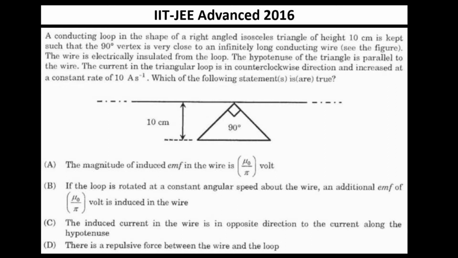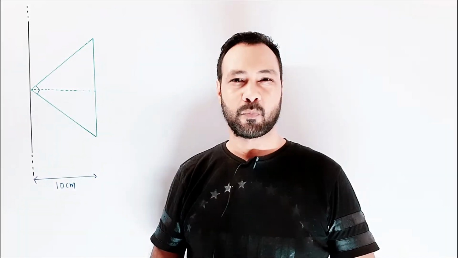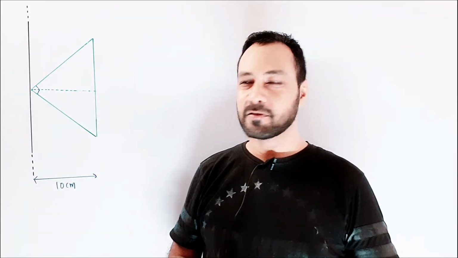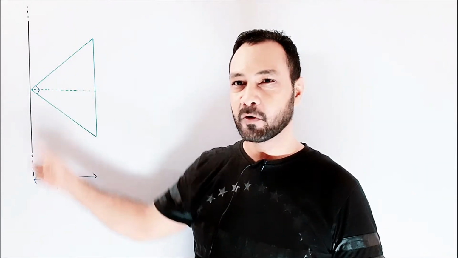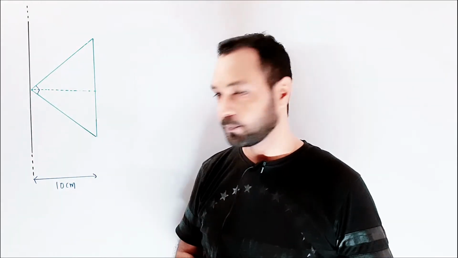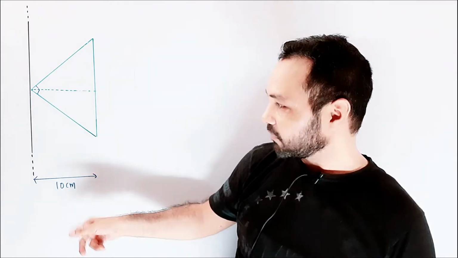So this is a multiple choice question. We'll check each option one by one. The first option says the magnitude of induced EMF in the wire is mu naught by pi volt. First of all, let's understand how there can be induced EMF in this wire. It's not a loop, but the thing is that it is an infinite wire.